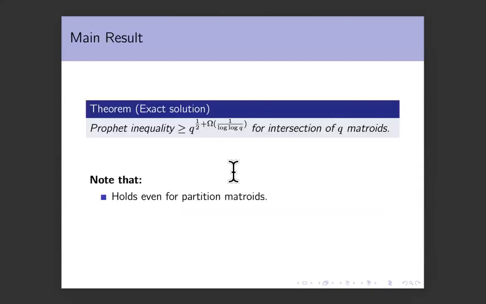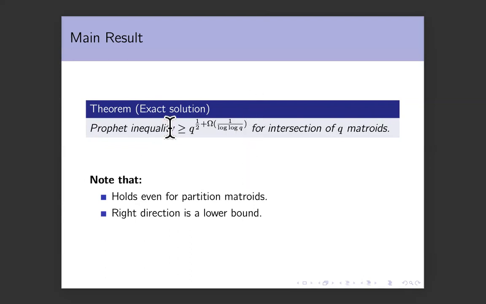We show that if you have an intersection of q partition matroids, then your profit inequality is at least q to the 1/2 plus 1 over log q. Now, you may complain that this improvement over q to the 1/2 is relatively minor, and that is a true complaint. But the real contribution of this result is it gives us the right direction to hunt for. We had a gap between root q and q that both of them, to be honest, are very natural solutions for the profit inequality. We did not know which one. But with this new lower bound, we now know the direction we have to look in.